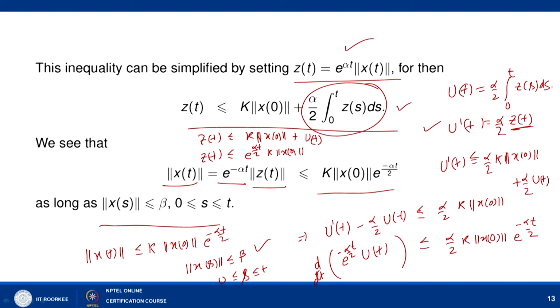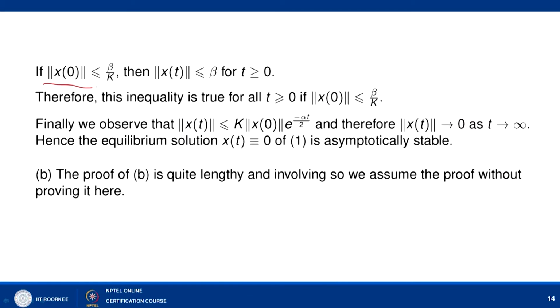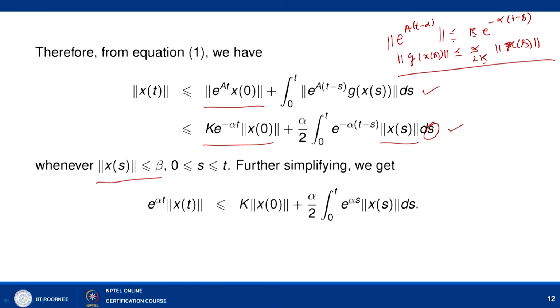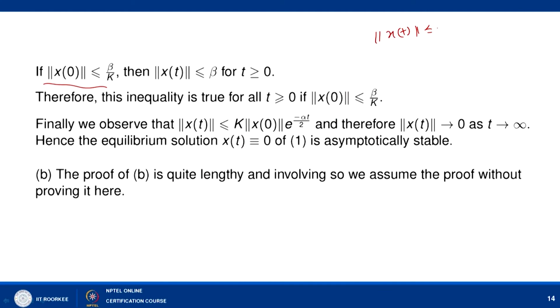So if we choose x 0 suitably, then x of s will be less than beta for s lying between 0 and t. It means that if I choose norm of x 0 less than beta by k, then norm of x t is less than or equal to k times norm of x 0.